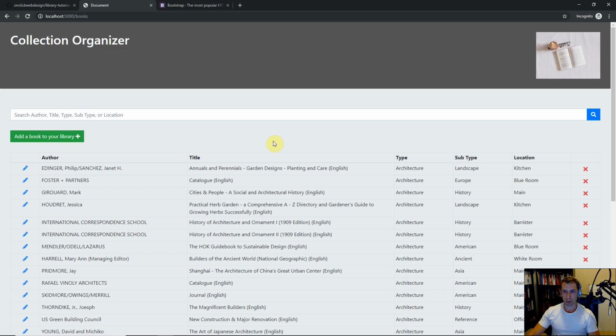So first things first, we'll work on the remove book button first. And how we want this to work is we want it to prompt the user, like, are you sure you want to permanently remove this book, and then have them click confirm on some kind of pop-up, rather than just removing the book when they click this. We want to give them some kind of confirmation. So we'll do that in a Bootstrap modal pop-up.